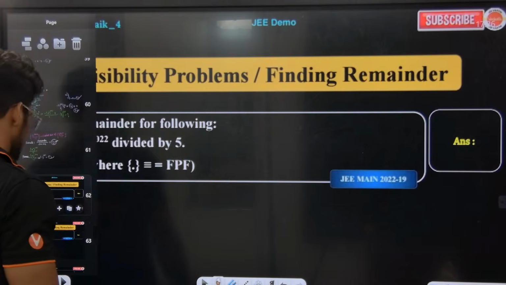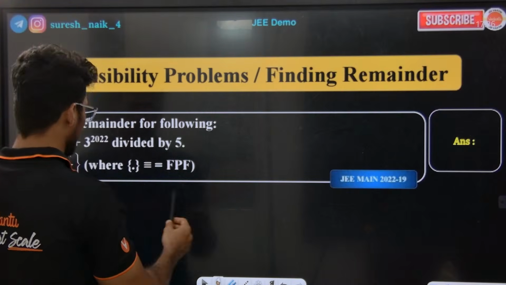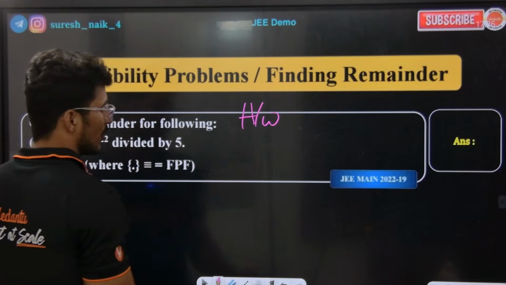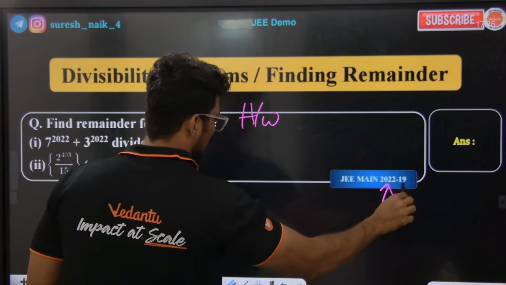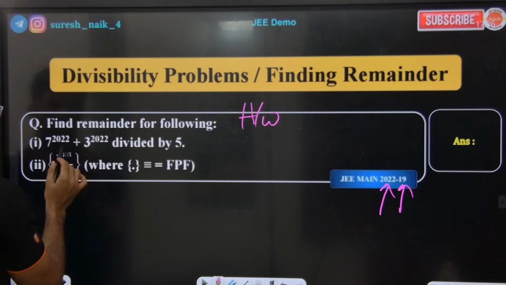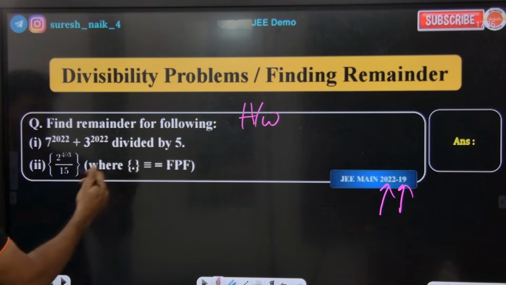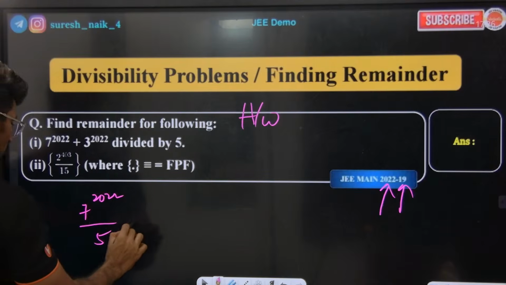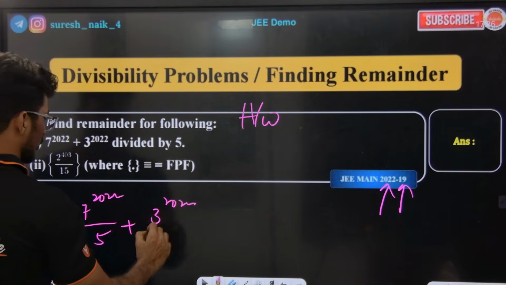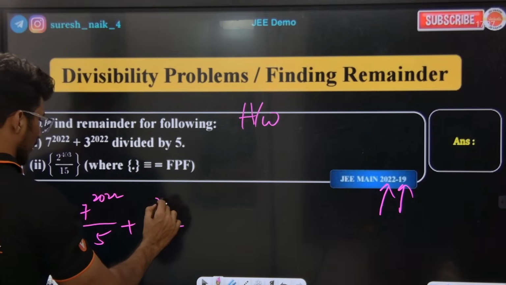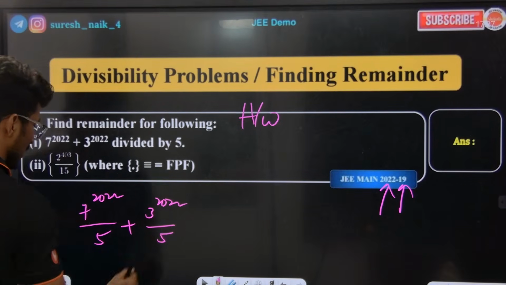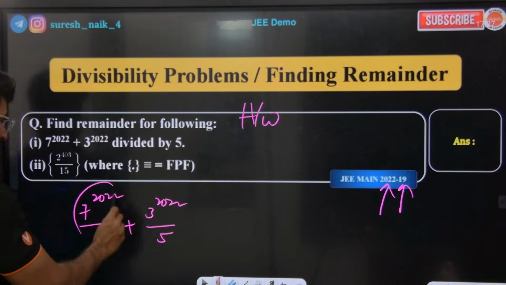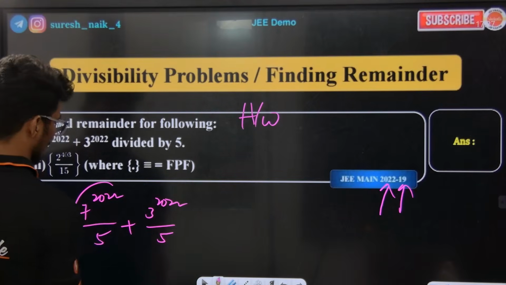Now look here. See, this is 2022. These two questions are homework for you. These are the 2022 question and the 2019 question. Find the remainder of the following. 7 to the power of 2022 divided by 5, and 3 to the power of 2022 divided by 5. You need to introduce 5 minus 2 here. Be careful, do this one separately and that one separately. Okay? Try to do that.